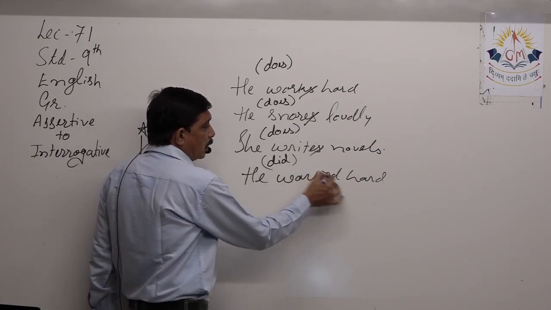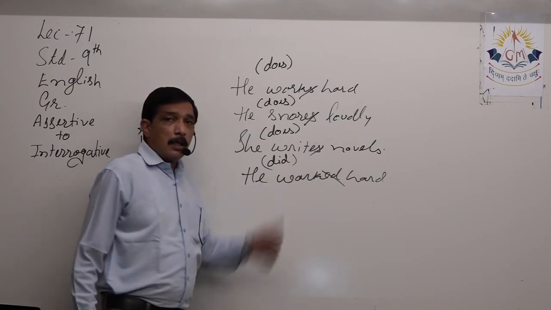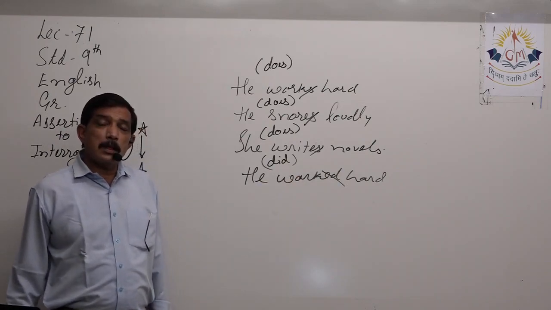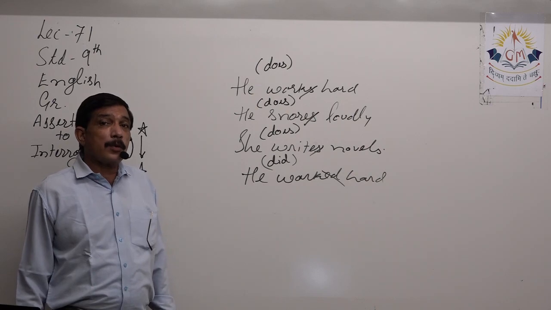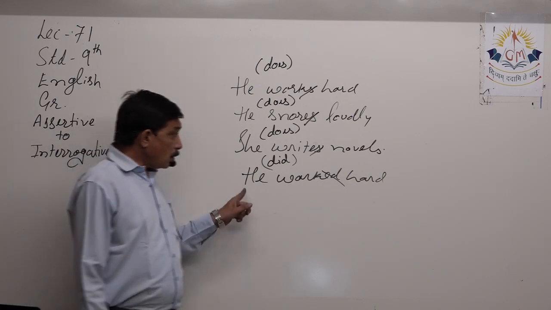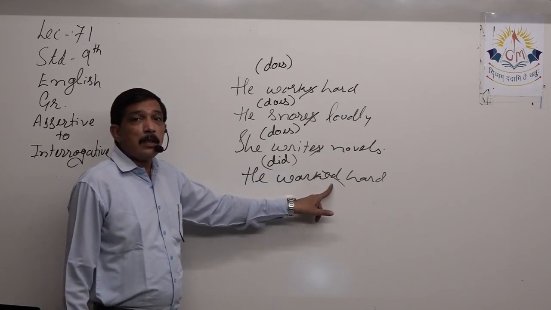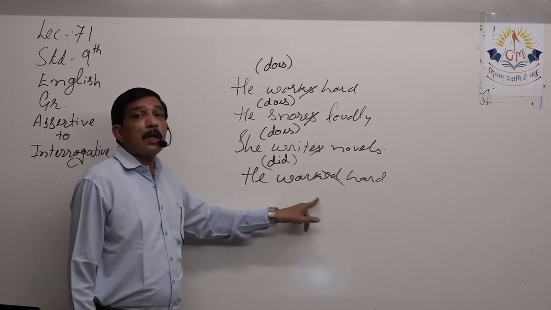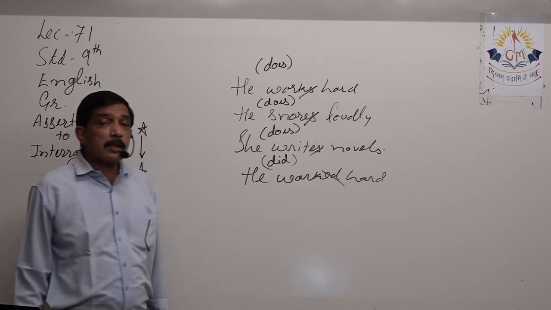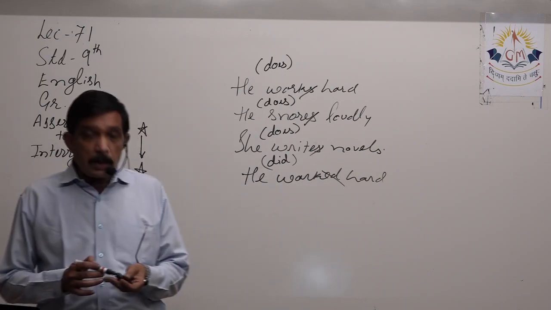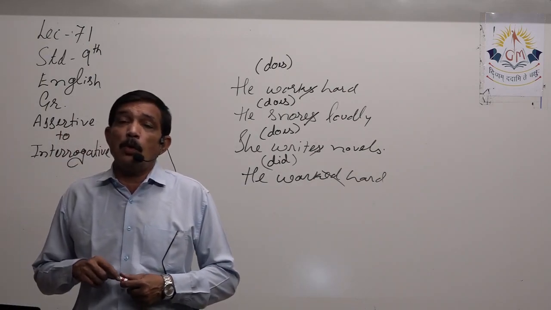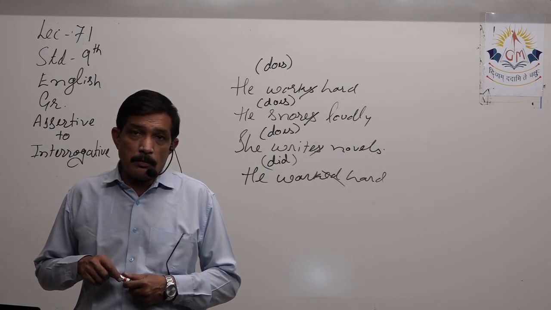That ed over here gets cut and becomes did, the past tense for the do form, right? So he did work hard. Then we have to cut ed. We cannot write he did worked hard. Then it becomes grammatically wrong because the helping verb and the verb both are in past tense, right?